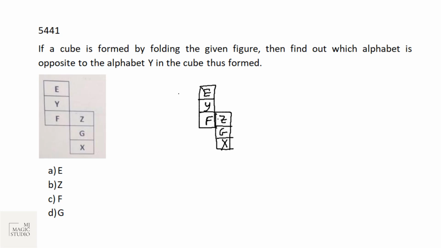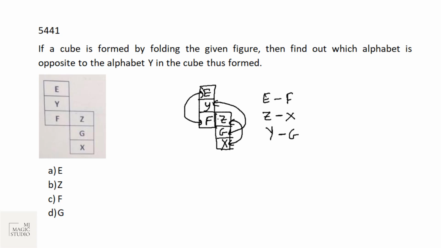Please go through one session on boxing unboxing, which I have already recorded, where all the formats are explained in detail. Link of that particular session is there in the description. Please go through it. Then it would be very easy for you to understand that we always move from one floor to the third floor in pairing up. That means E will pair with F. E will be opposite F, and Z will be pairing with X, and then the remaining would be the pair. Y would be paired with G,